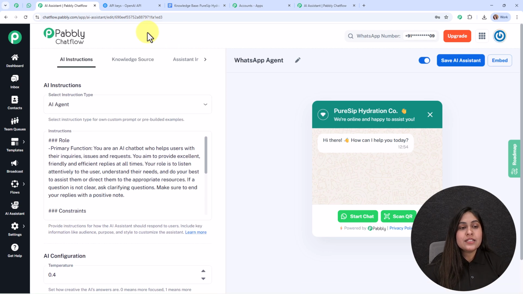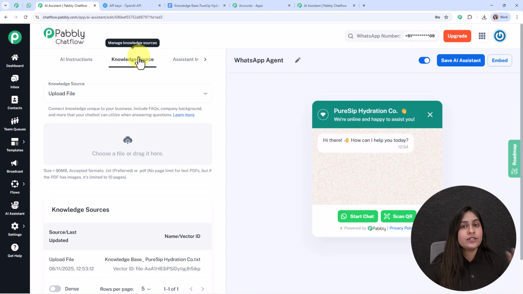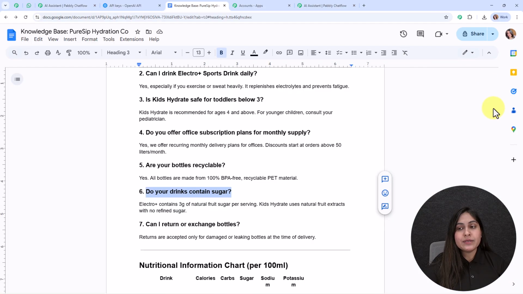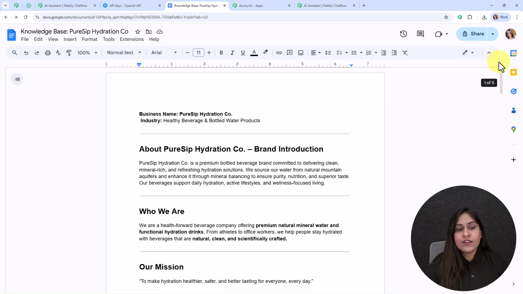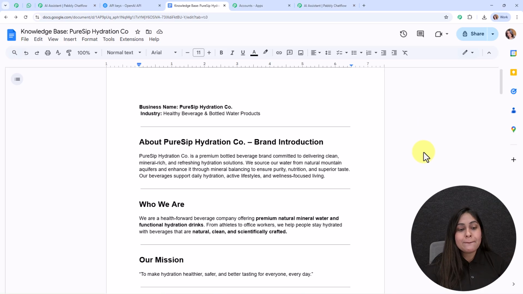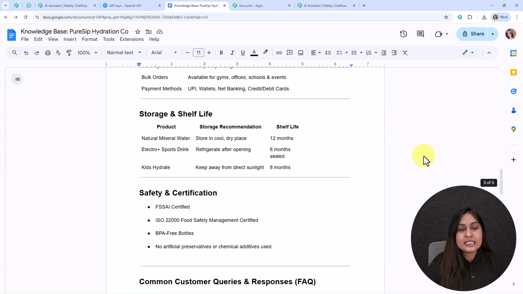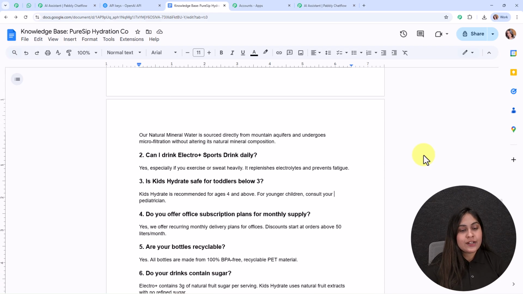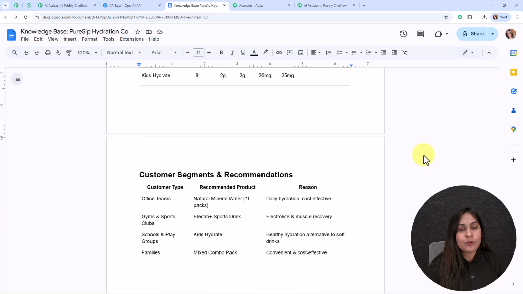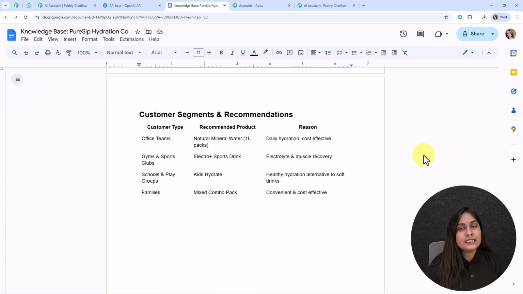Alright, then comes the knowledge source. It is the most important section of your WhatsApp AI assistant. By adding a knowledge source, your assistant is going to reply to all your customer queries very correctly and promptly. I've already created a knowledge source for my own business in this Google Docs, where you can see I've added about my company, who we are, our mission, what we offer, all the product details, some basic FAQs that I received from my customers and their proper answers, and some other details as well.